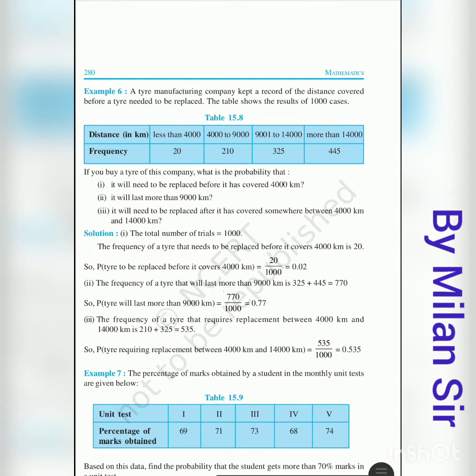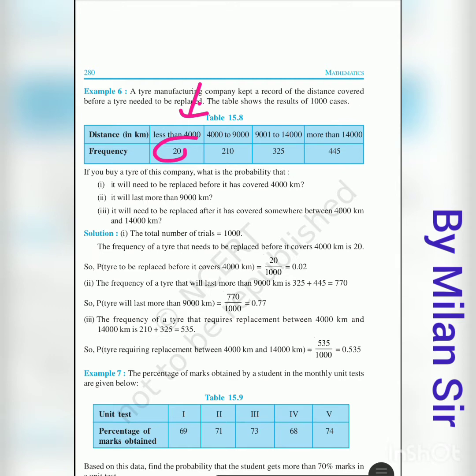Now we need to find the probability. If you buy a tire of this company, what is the probability that it will need to be replaced before it has covered 4000 kilometers? Before 4000, that means less than 4000, frequency is 20.